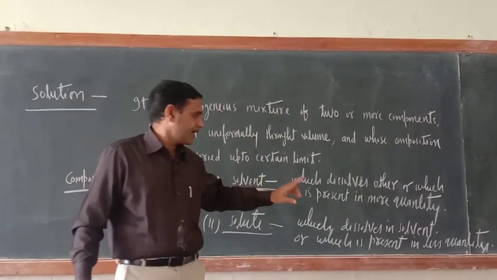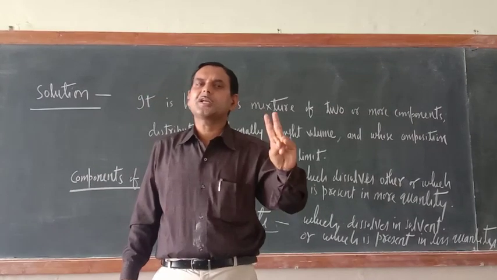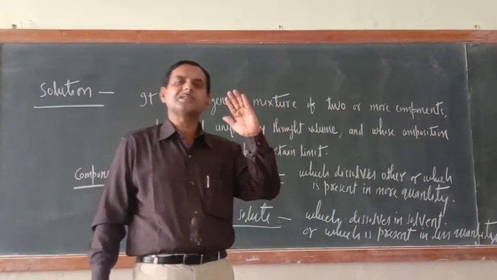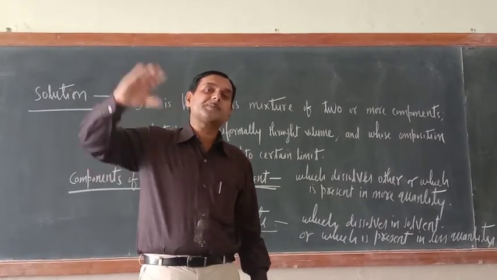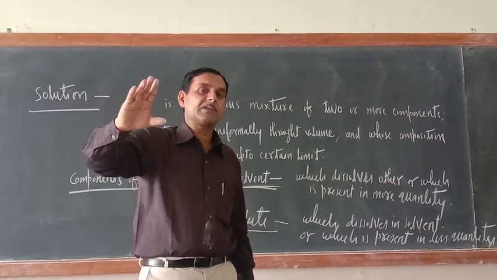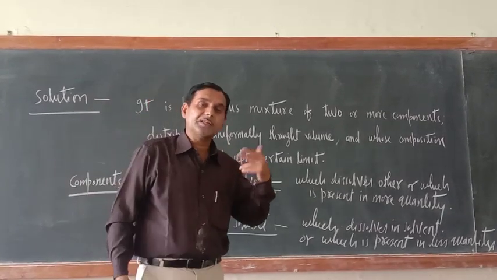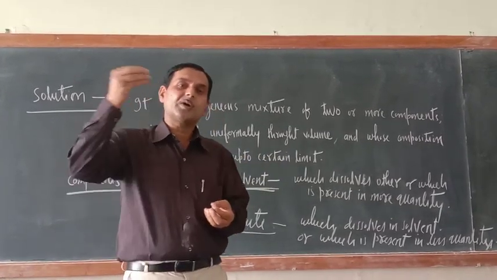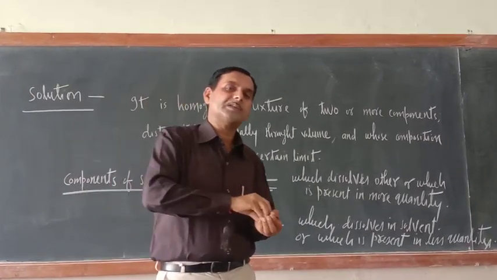Remember, second definition of solute and solvent is only correct when solution is liquid. Liquid means solute and solvent both are liquid. So out of two liquids, which is present in more quantity, that is solvent, which is present in less quantity, that is solute. Example is milk. If in milk less quantity of water is added, so water will become solute and milk will be solvent.